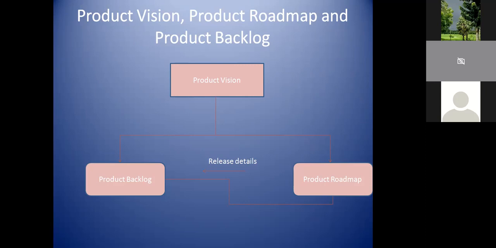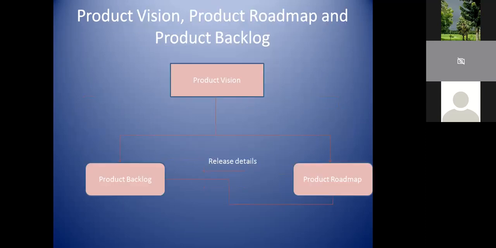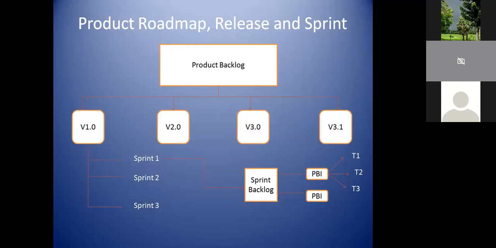So a simple thing that everyone wants to remember from this diagram is that product backlog has all the list of items aligned to the product vision. In addition to that, it also gets the details of release from the product roadmap. Okay. Now let's go to the next diagram. This diagram is going to get into the next level. In our previous diagram, we have seen from product vision, we came to a product backlog and a product roadmap. In the next one, we are going to talk about what is going to happen from product backlog.